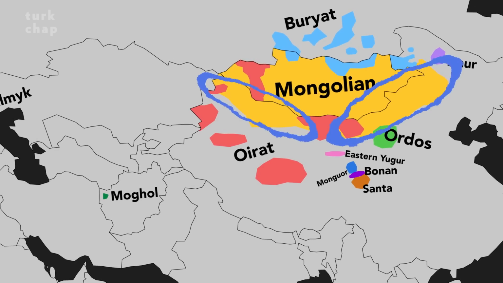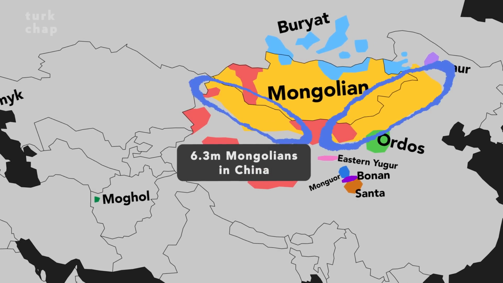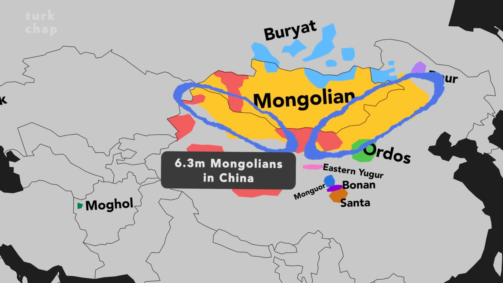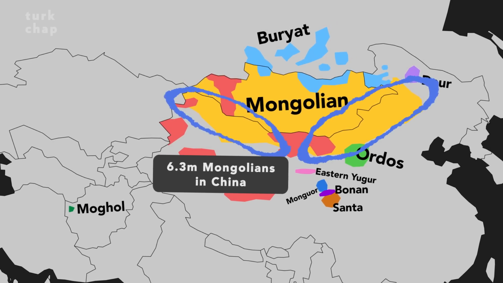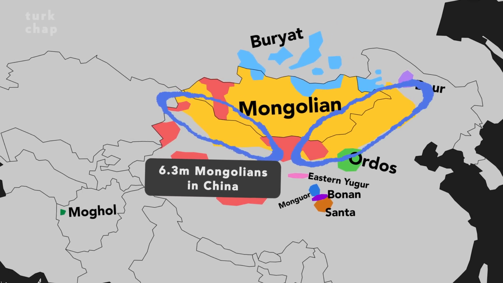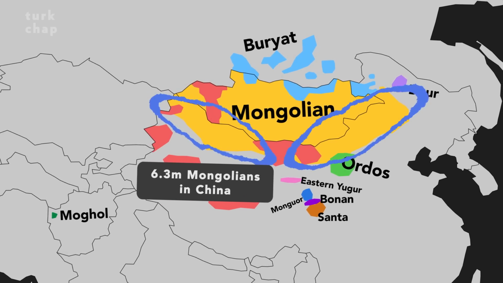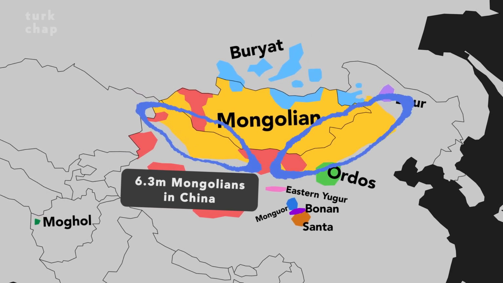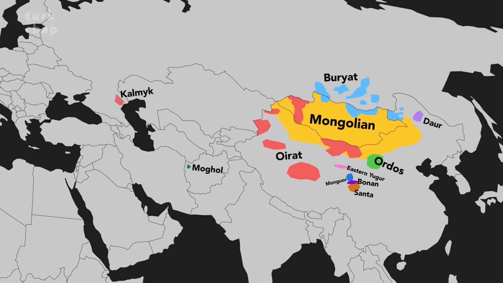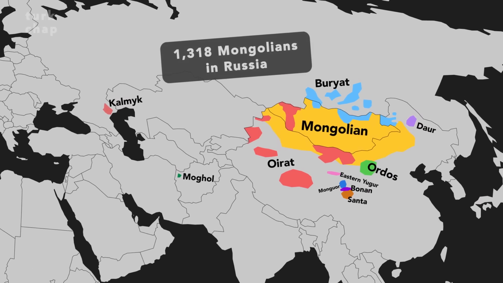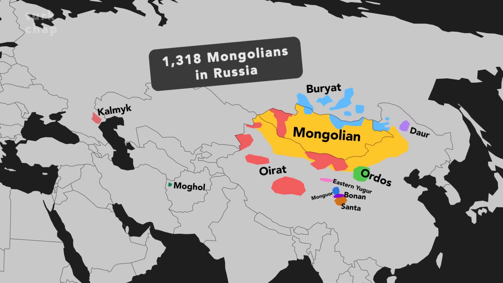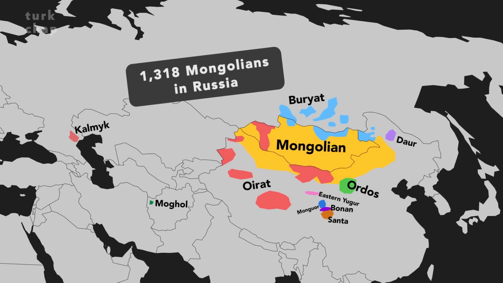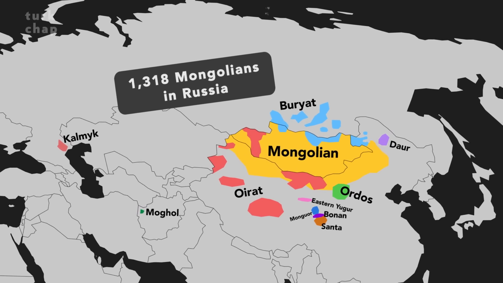According to the 2020 Chinese population census, with a population of 6.3 million, the Mongols comprise 0.45% of China's population. Unfortunately, there is no concrete data on the number of Mongolian speakers in the country. However, estimates put the Mongolian-speaking population somewhere between 3 to 4 million. When it comes to Russia, the Mongolian population is quite small. According to the 2021 census, there are 1,318 Mongolians in Russia, 1,039 of whom are reported to speak Mongolian.